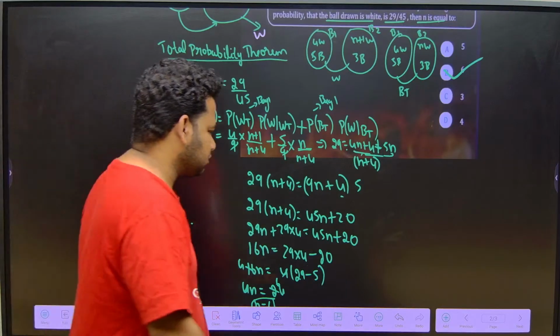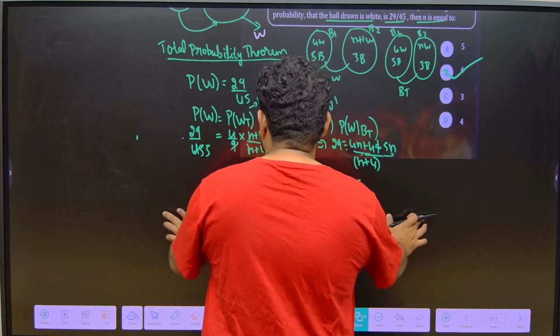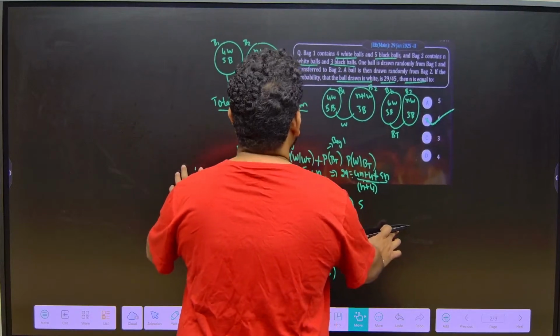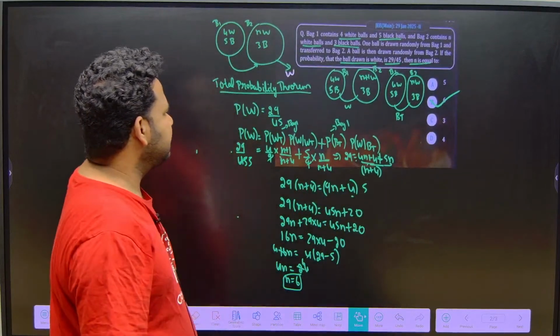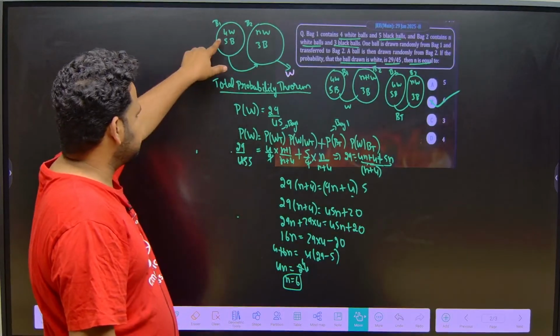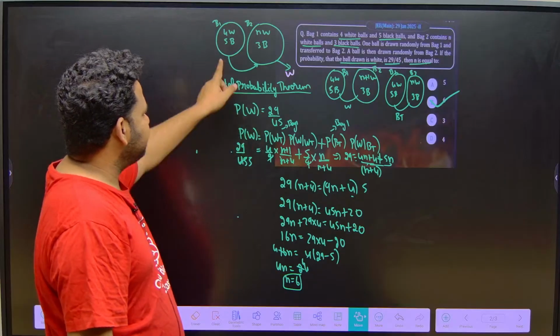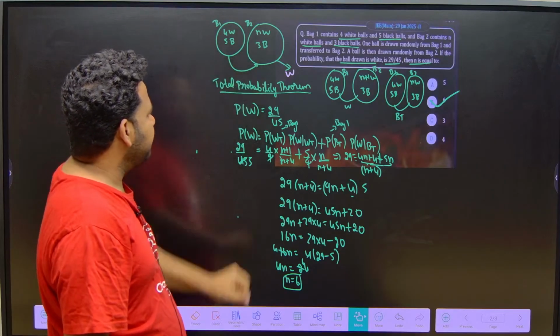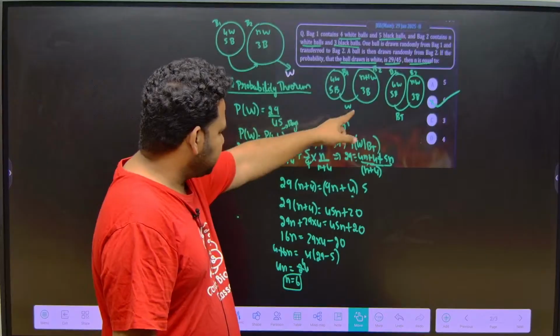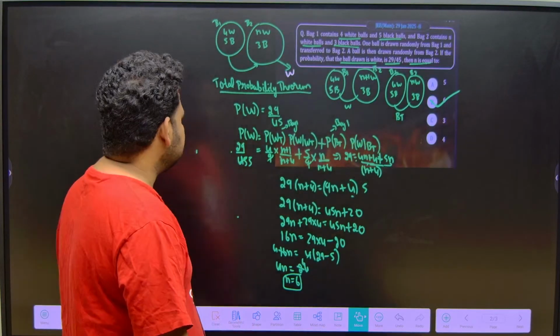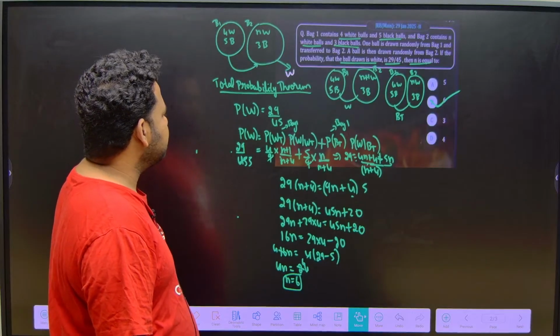So let me explain the question to you again. See here, please have a look at it. They are telling, bag 1 contains 4 white balls, 5 black balls. Bag 2 contains n white balls and 3 black balls. So we have to transfer one ball from bag 1 to bag 2. There are two possibilities. If you are transferring randomly, one can be a white ball, another can be a black ball. So they are asking us to find the total probability theorem using that.